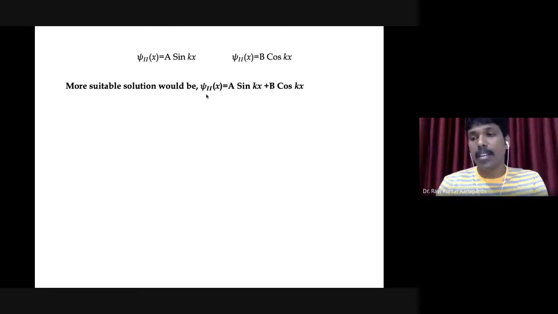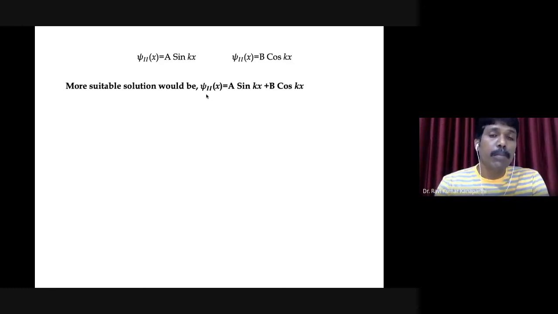Now, the obvious question that you may have is, sir, why are we not taking the exponential function? As you know, it is very difficult to picturize or visualize the exponential functions graphically, right? So therefore, after getting the solution, if you are able to draw the graph and try to understand the behavior, it would be very nice, right?